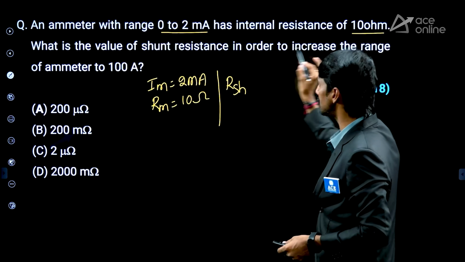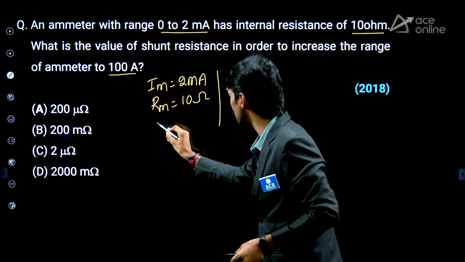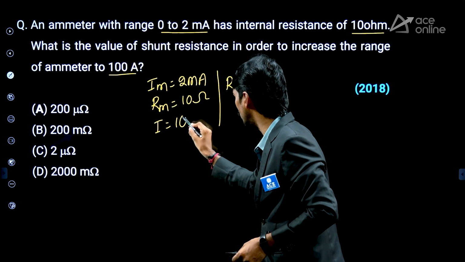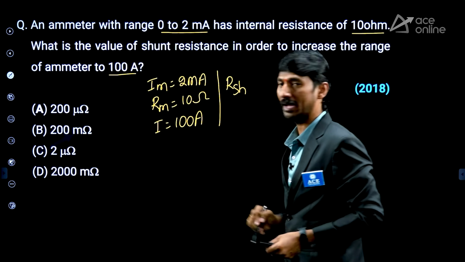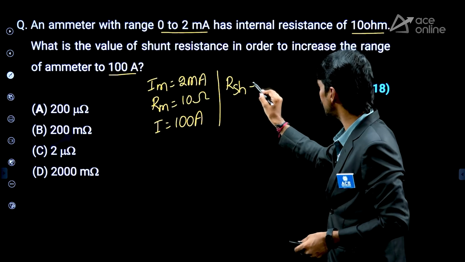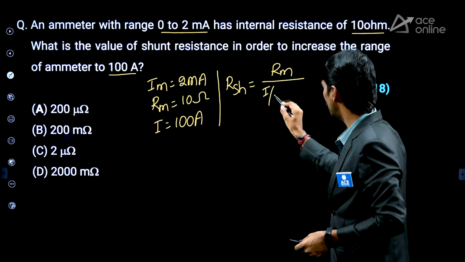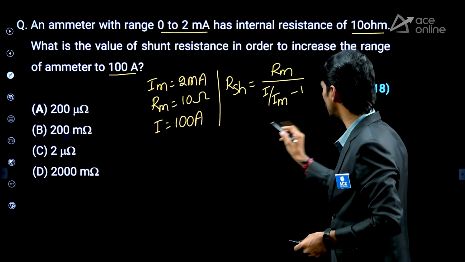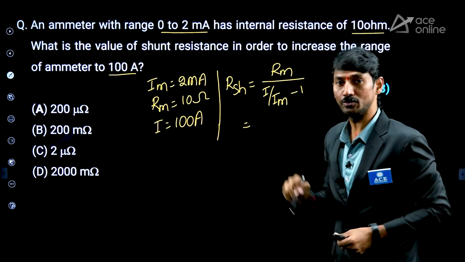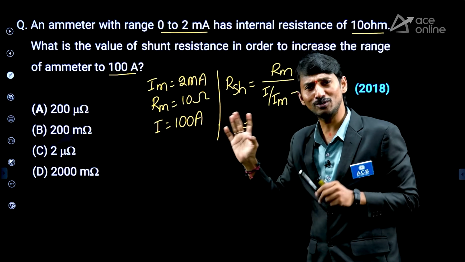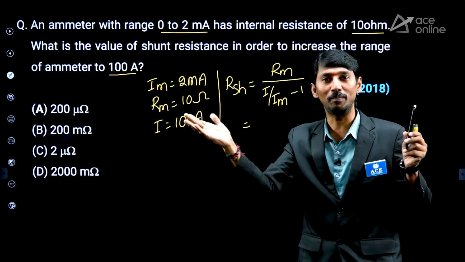In order to increase the range to 100 amperes, so therefore I is equal to how much value? 100 amperes. Now Rsh is equal to Rm by, what is the formula? I by Im minus 1. Yes, in the topic also I told you, the extension of range topic is also very popular in various competitive examinations.